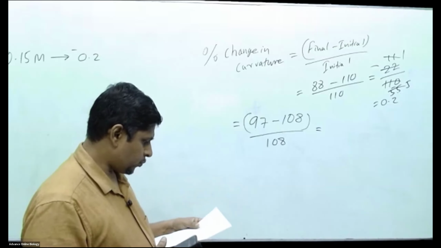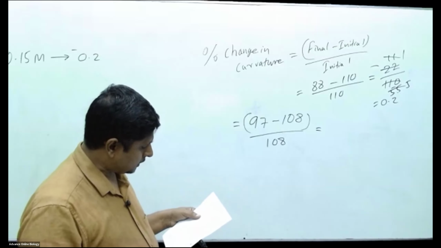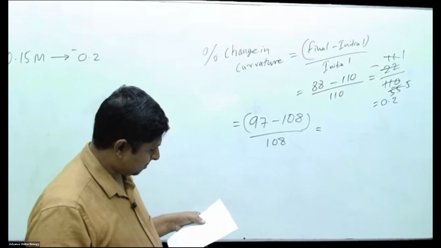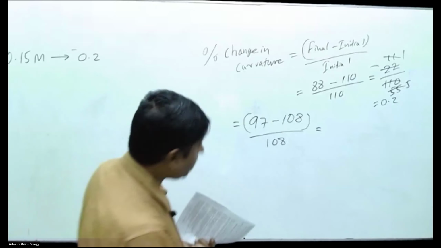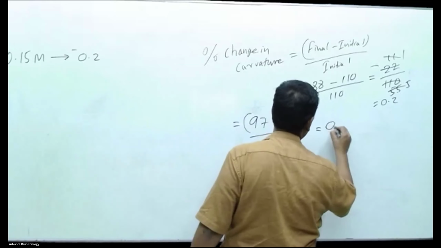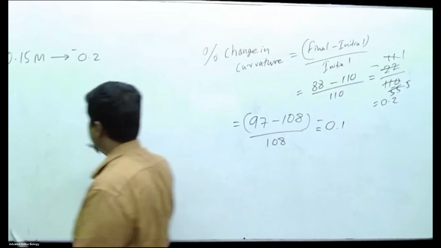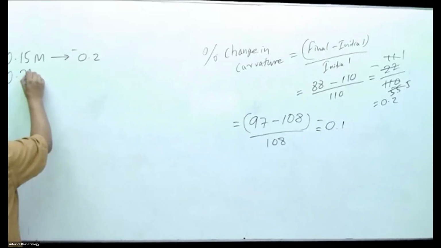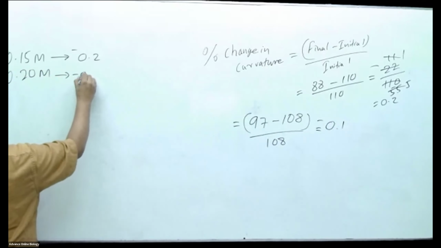I think the data set is not given properly, but let's try to work it out. So for 0.20 m we get minus 0.1.